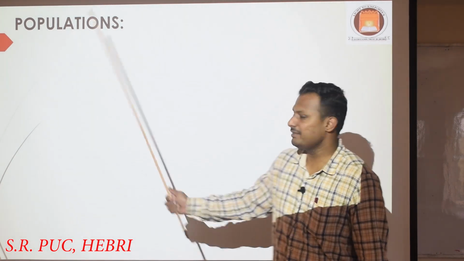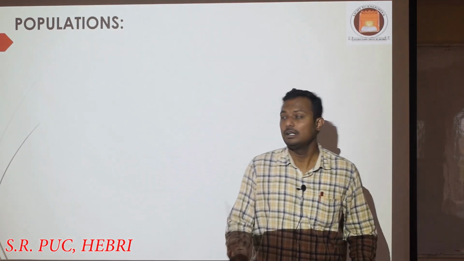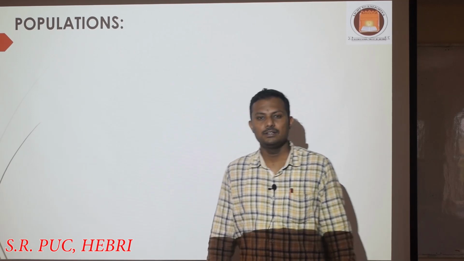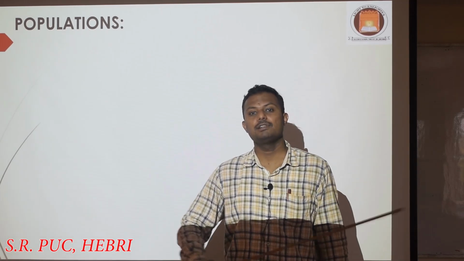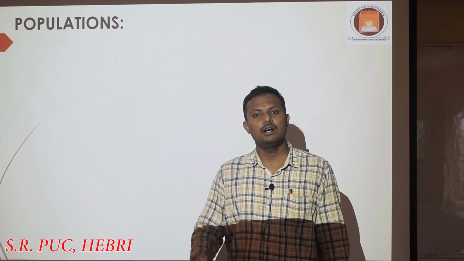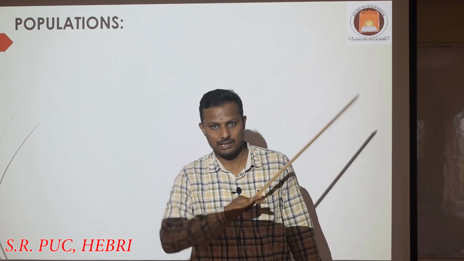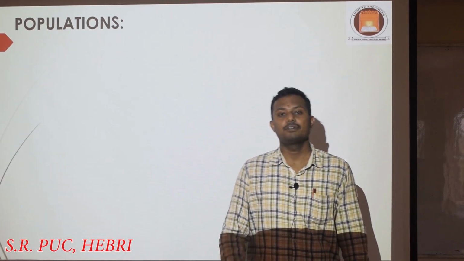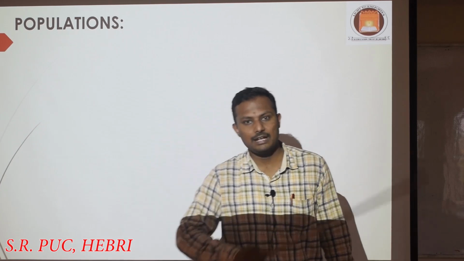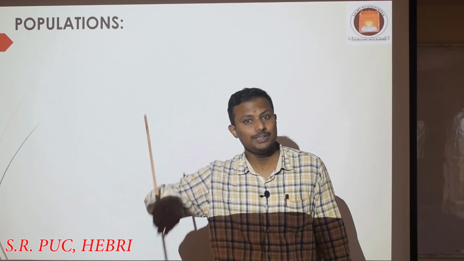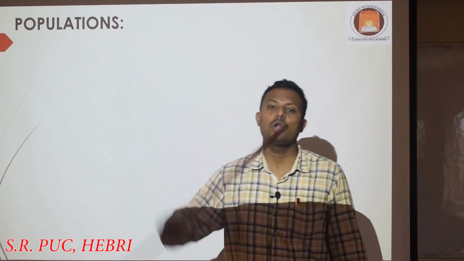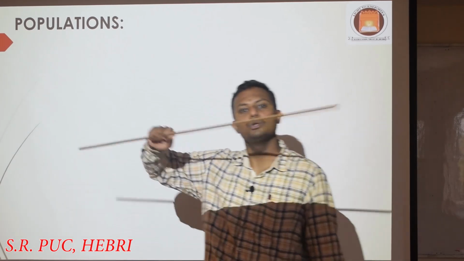Students, in the previous class, in one of the early lectures of this chapter, we talked about all the different levels of biological organization, as I told you in the beginning classes. The levels of biological organization start from macromolecules, then macromolecules within the cell, then the level of cells, then a group of cells called tissues, then tissues to organ system, organism. Like this it goes on up to where?